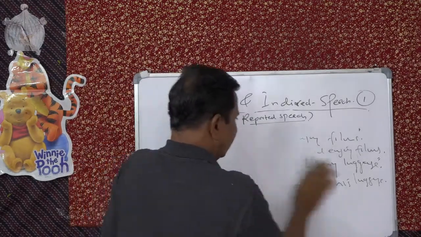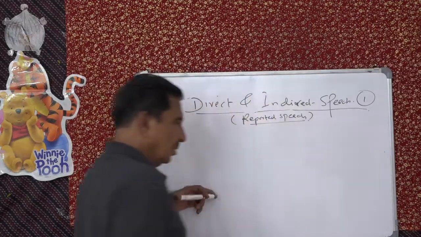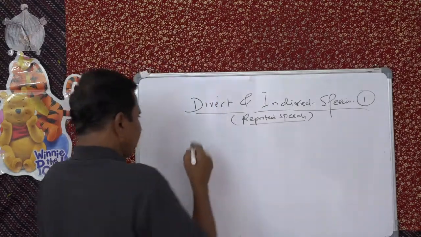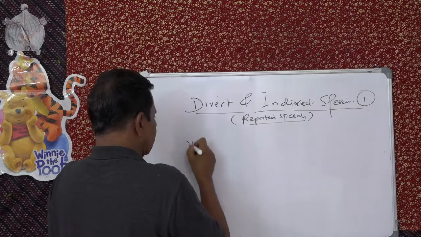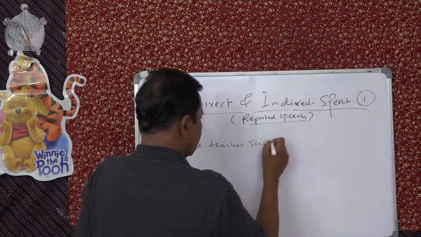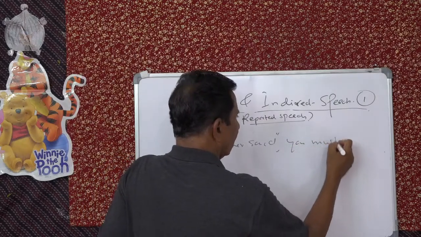You get it? Must. If it is must, it is had to. I must go. He had to go. Okay. So the teacher said, "You must go."